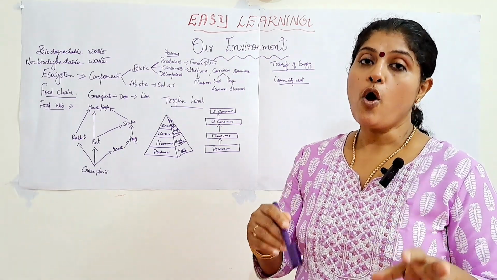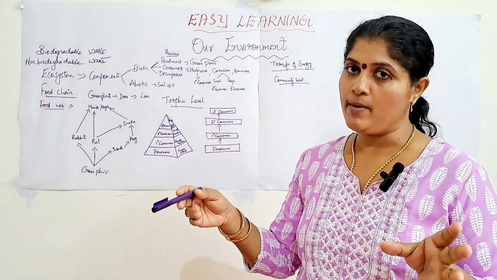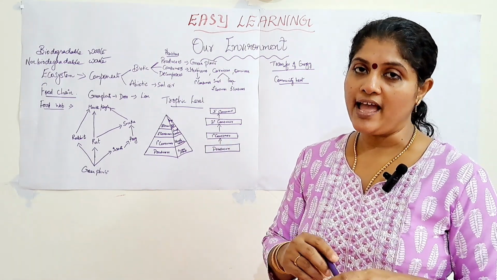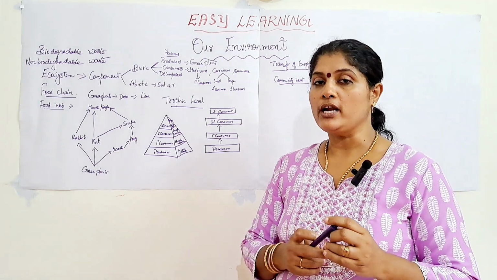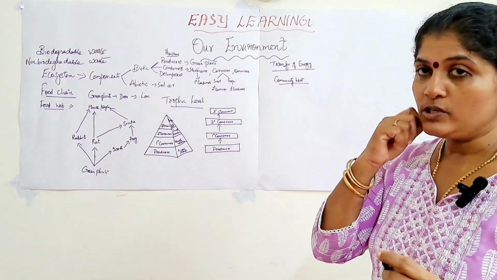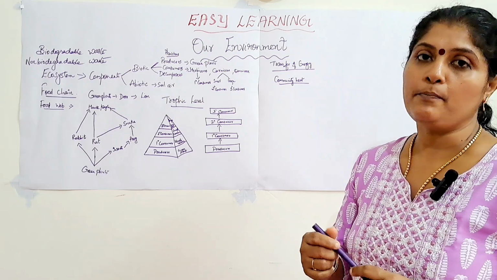So, this lost energy cannot be reused by the plants or the animals. That is why it is told that the flow of energy is unidirectional. I hope you have understood the answer regarding this particular question. So, it is very important. You have to concentrate more in that particular area.